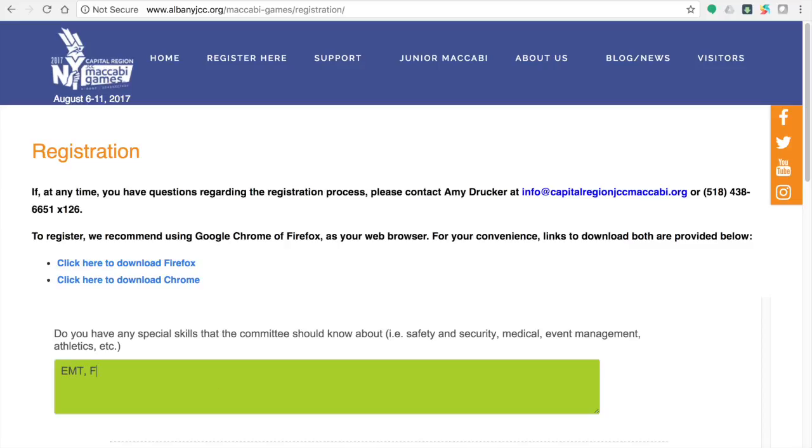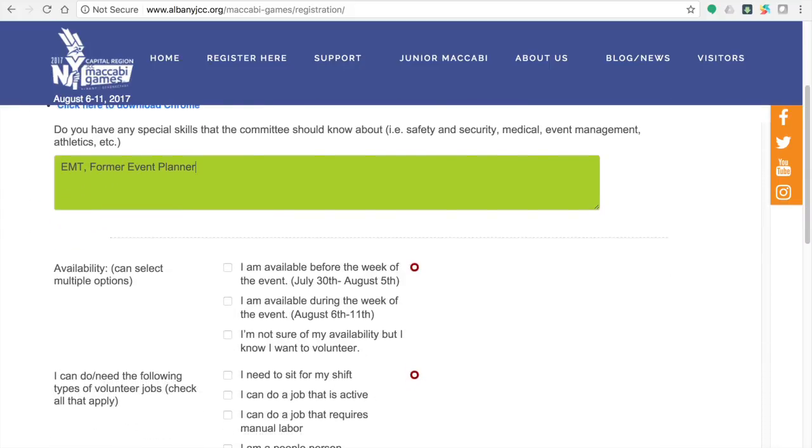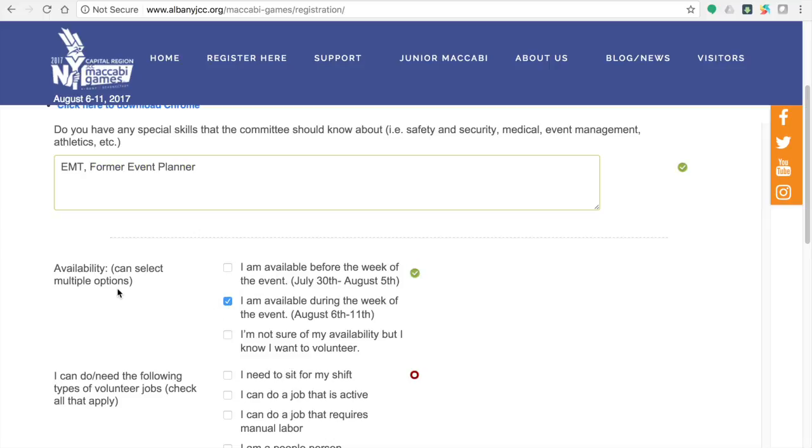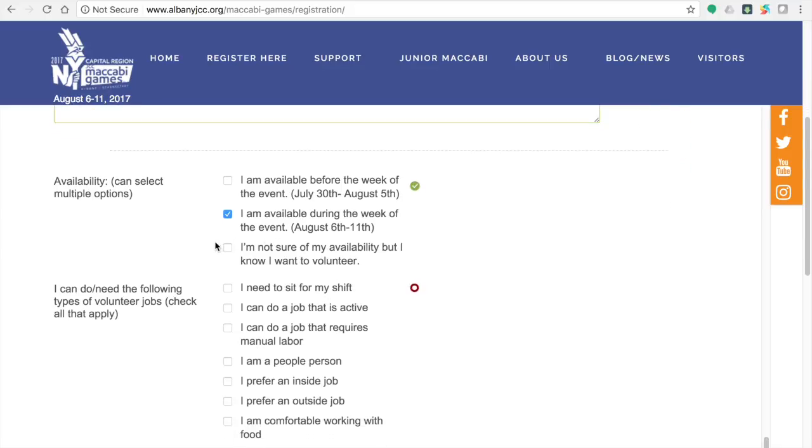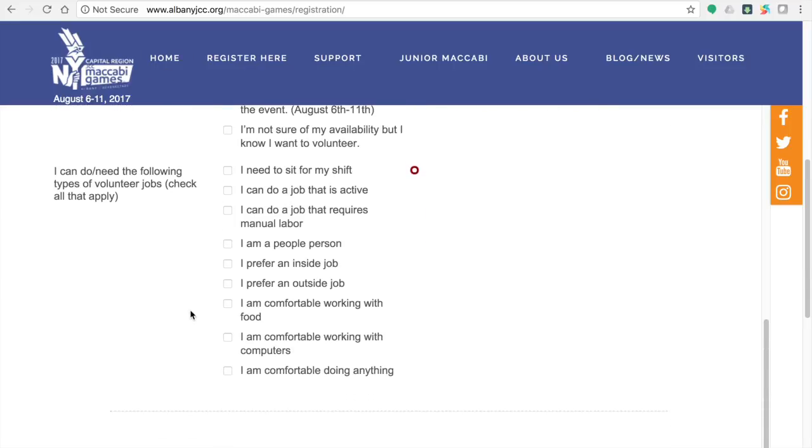For example, I am an EMT and a former event planner. The next series of questions will help identify what your availability is for the week of the games. We understand that August seems far away. If you know that you are around for the week prior to or the week of the games, please indicate in the appropriate boxes. If you do not know what your availability is, please write down on all of your calendars Maccabi, August 6th through the 11th, so that it doesn't slip your mind.